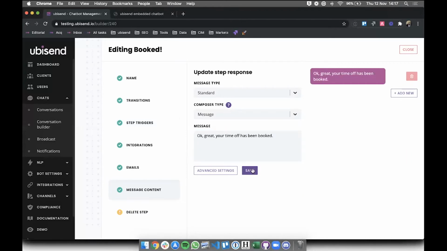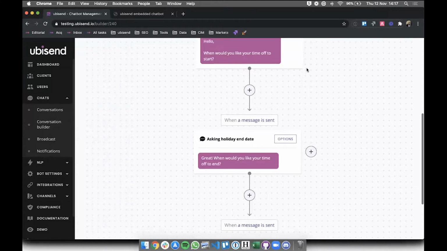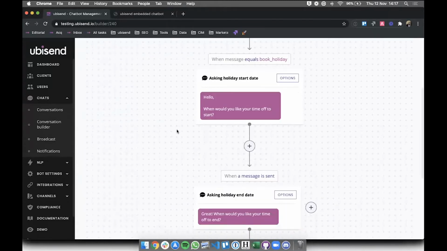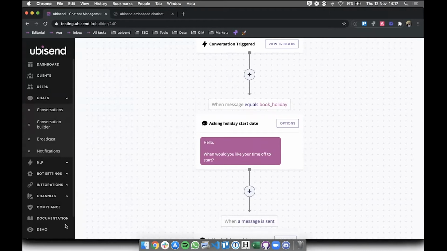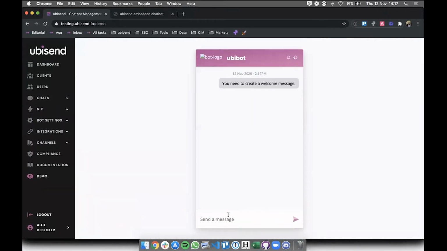So for now, I've only just changed the copy. Again, we're going through it step by step. First, create the bare bones of the conversation, the actual flow of the conversation. Then change the copy just to make it more relatable, even just for yourself while you're playing with the platform. Okay, so if we go into the demo and I send book holiday,